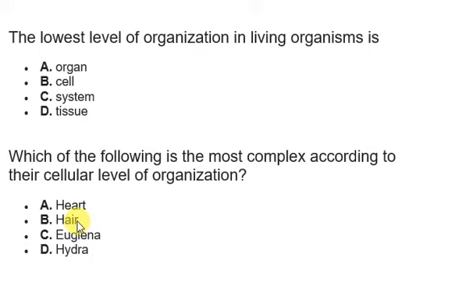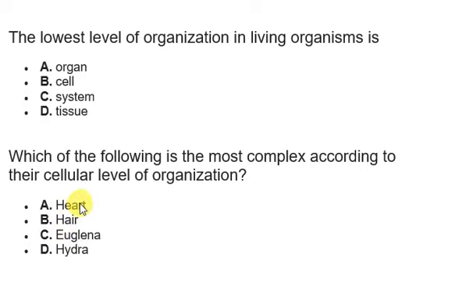Okay, so we also have the first option, which is heart. Heart is an organ. It is formed by the amalgamation of tissues in order to perform the function of pumping blood in the body for circulation. So let's look at it again. We have hydra as tissue, euglena as cell, hair as tissue, heart as an organ.